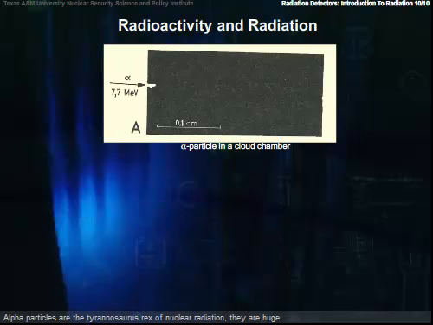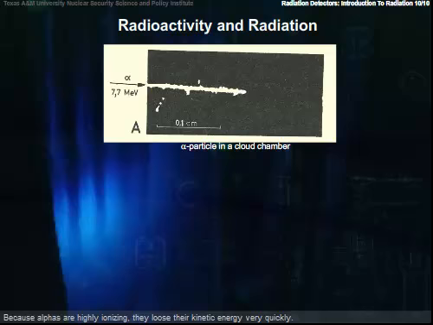Alpha particles are the Tyrannosaurus rex of nuclear radiation. They are huge, they are highly ionized, and they beat up whatever they go through. Because alphas are so highly ionizing, they lose their kinetic energy very quickly. Even alpha particles with 7 or 8 MeV of kinetic energy only travel a few centimeters in air.